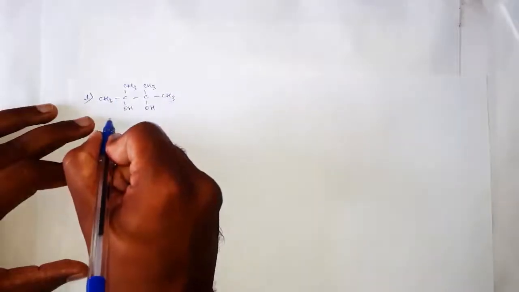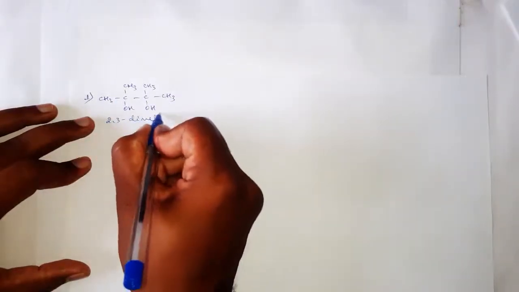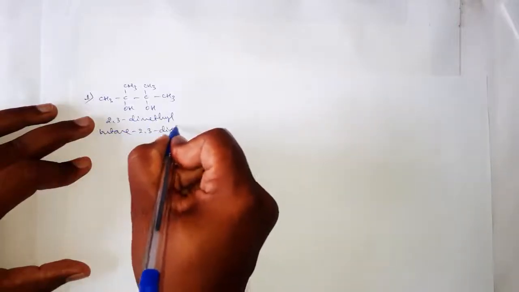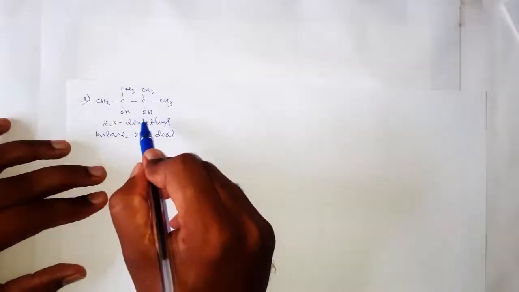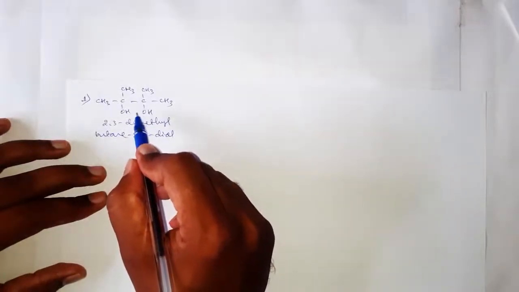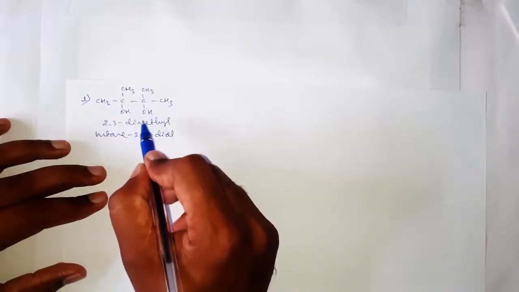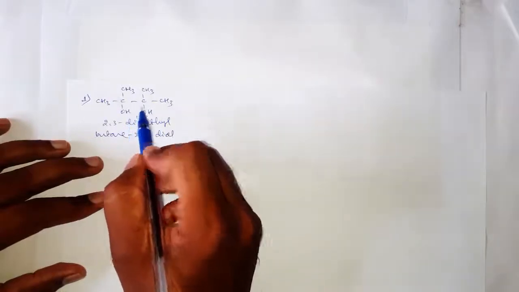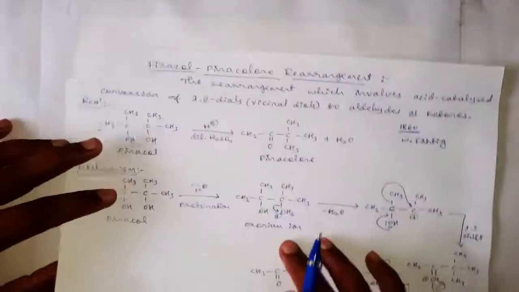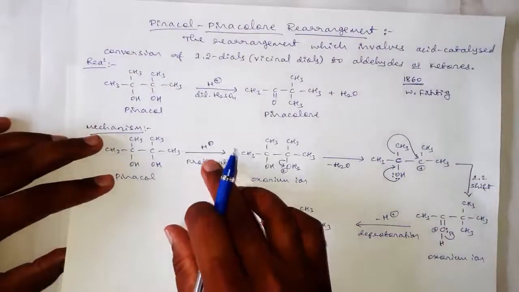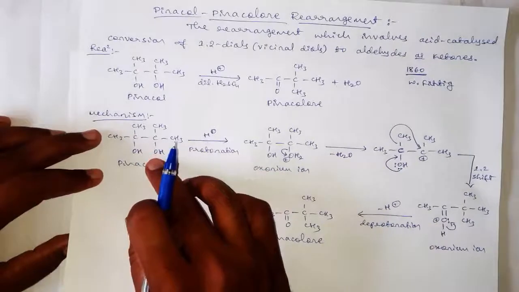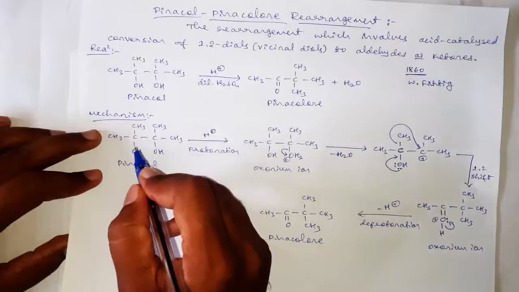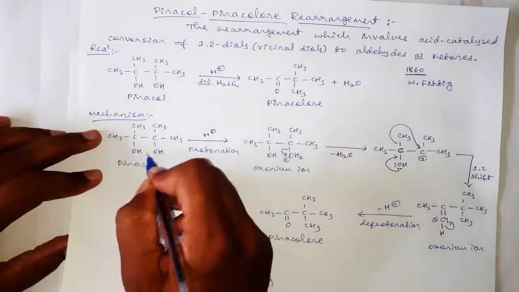and its name is 2,3 dimethyl butane 2,3 diol, and these types of diols are called what? Symmetrical diols. These types of diols are called symmetrical diols because these two carbon atoms are having the same groups. Okay, therefore these are called symmetrical diols, and in these types of diols the first step is protonation, addition of H plus, and in symmetrical diols protonation can take place on any of these two OH groups.